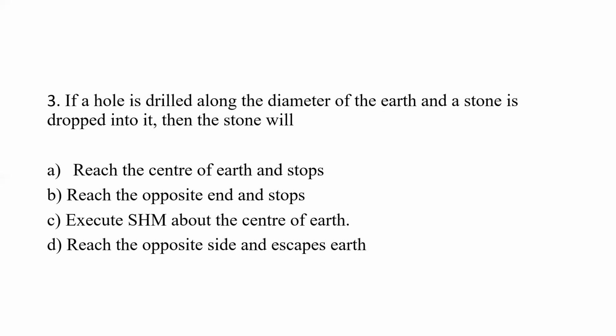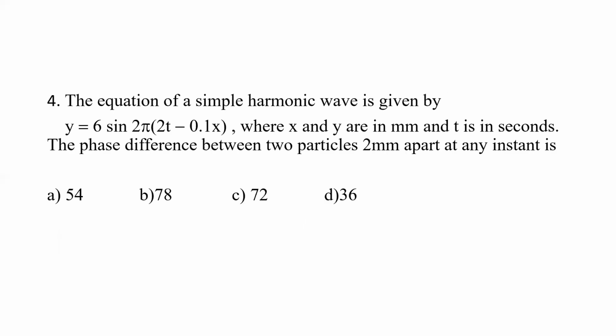Whenever the stone is dropped, it will execute SHM, because it is accelerated with the acceleration due to gravity, which is proportional to the displacement of the particle from the mean position. Therefore, option C is the right option: executes SHM about the center of the earth.